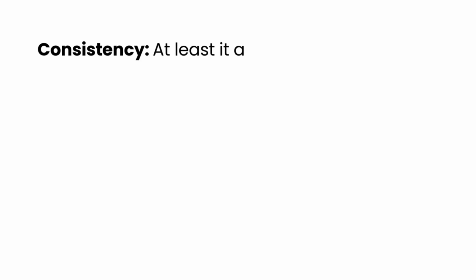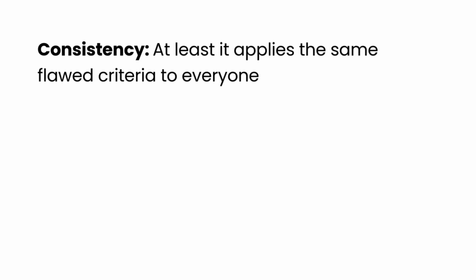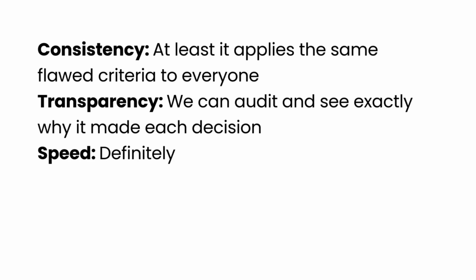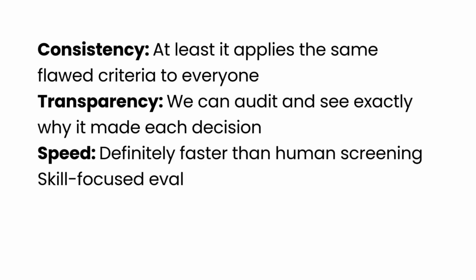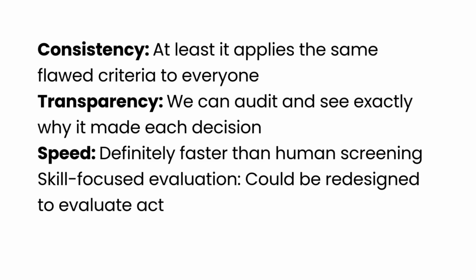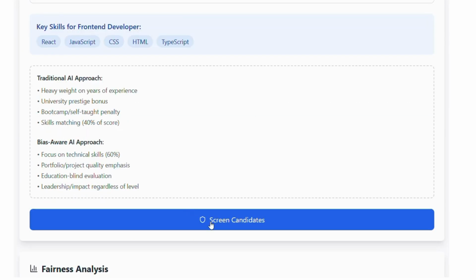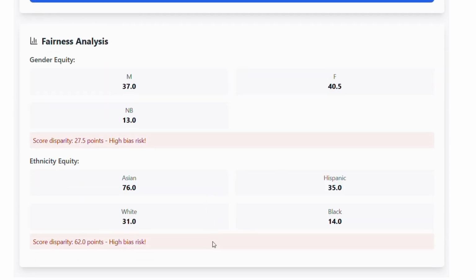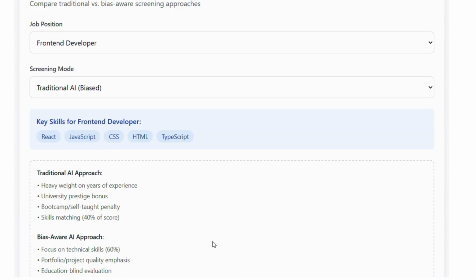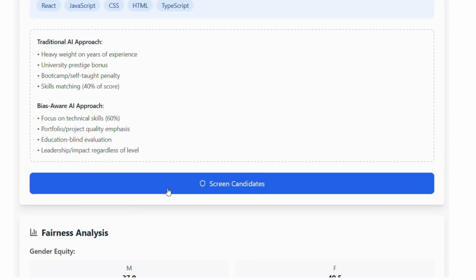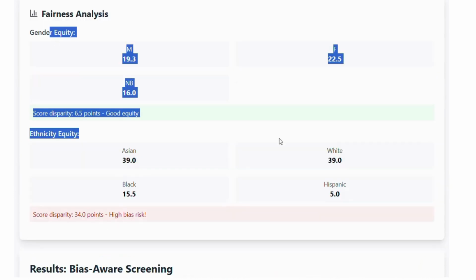Where AI could actually help, consistency. At least it applies the same flawed criteria to everyone. Transparency. We can audit and see exactly why it made each decision. Speed. Definitely faster than human screening. Skill-focused evaluation. Could be redesigned to evaluate actual code samples, portfolio quality, problem-solving ability. But remember Amazon's hiring AI that discriminated against women? We're going to build one that doesn't make those mistakes. Here's our challenge. Create a system that identifies qualified candidates while ensuring fairness across gender, race, and other protected characteristics.